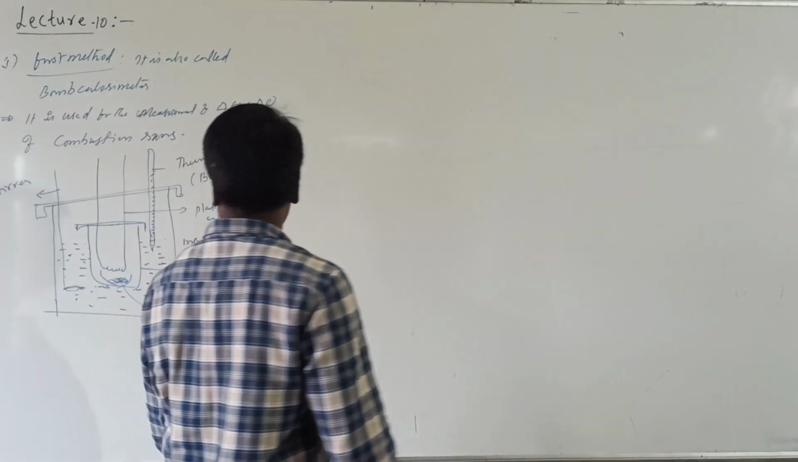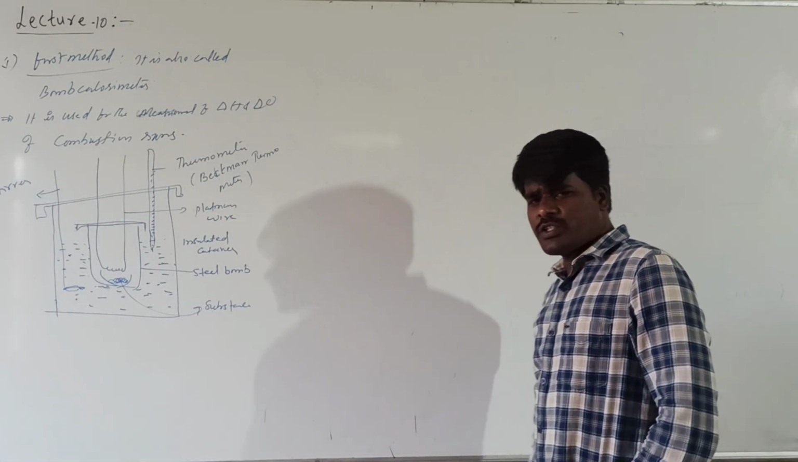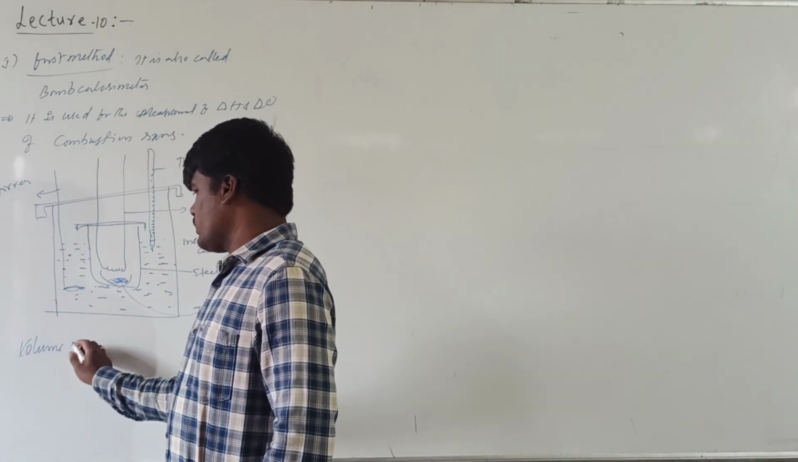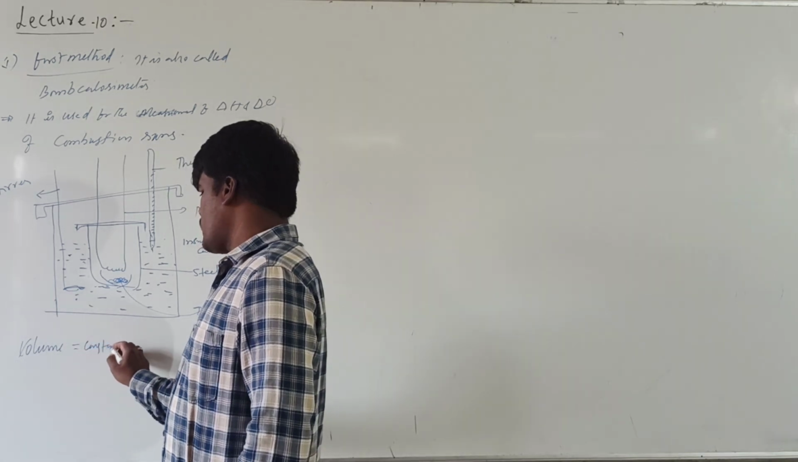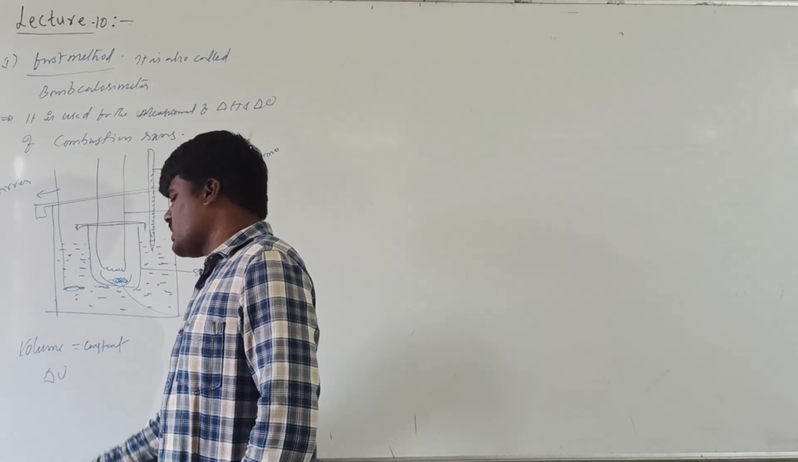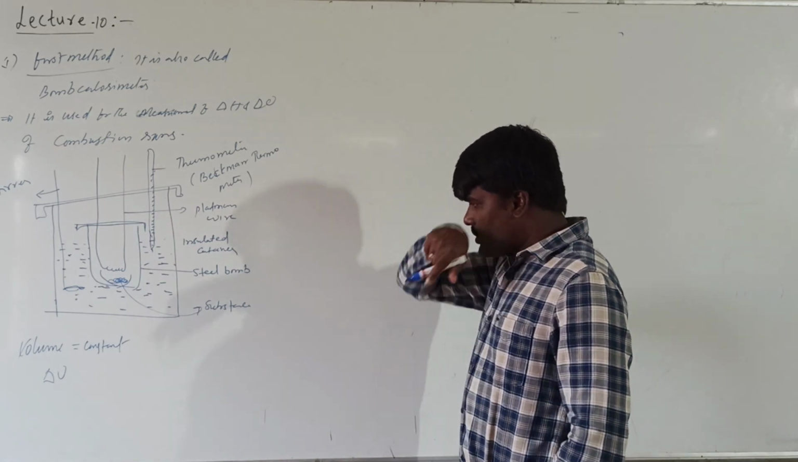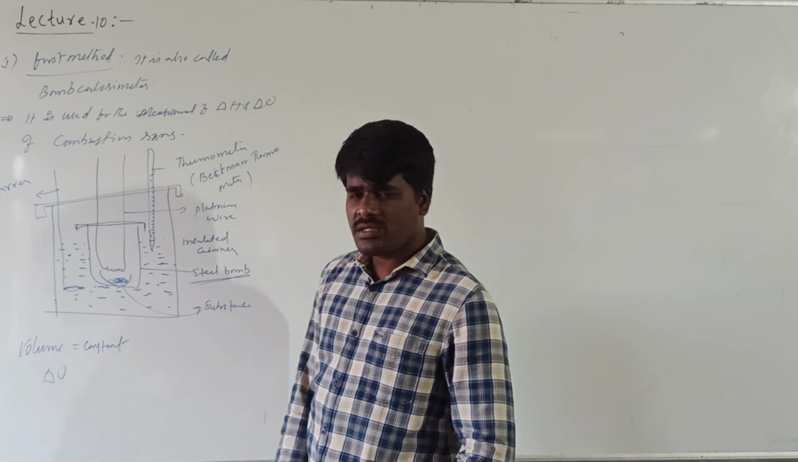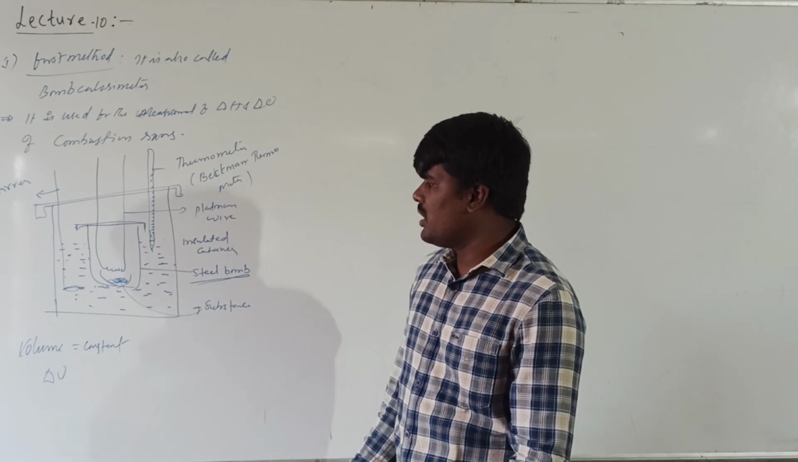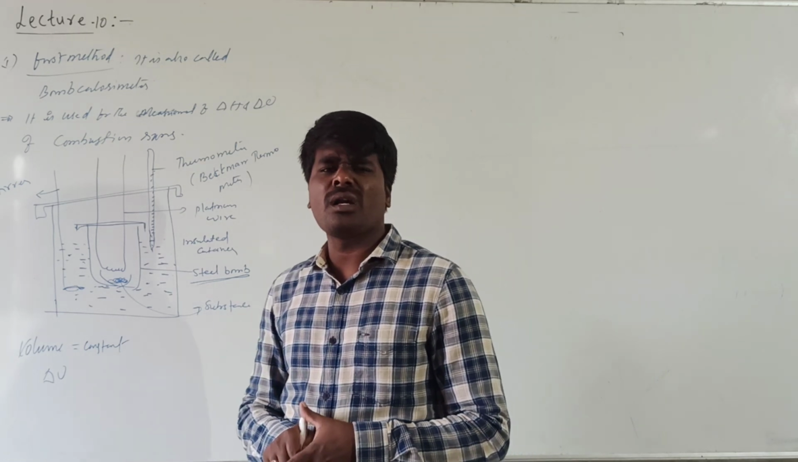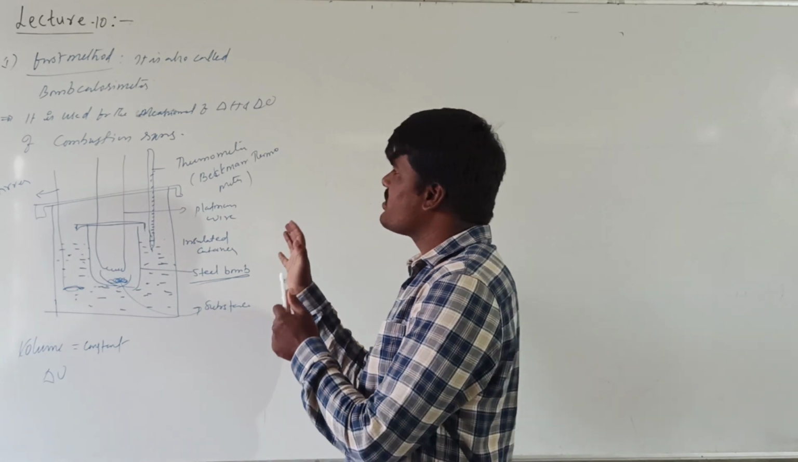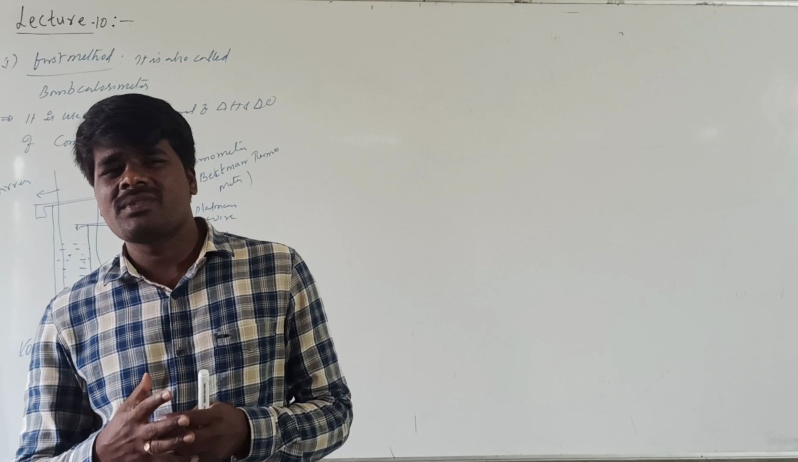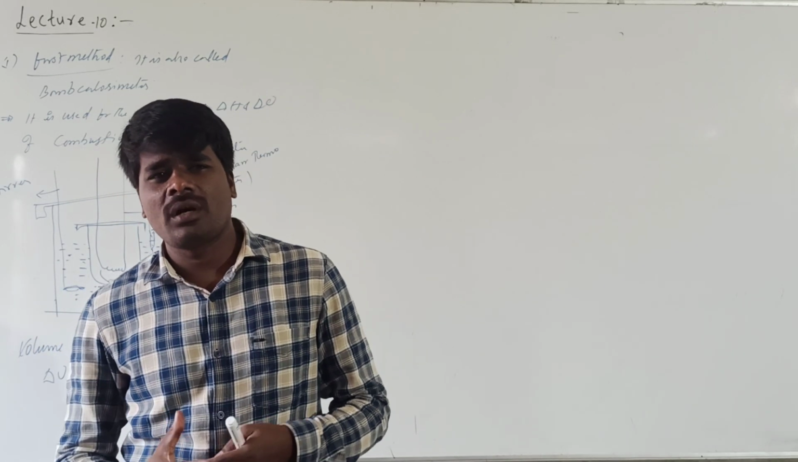This is the experimental setup for the measurement of, okay, in this experiment what is constant? The volume is constant. We are measuring the internal energy change at constant volume. So what are we actually measuring here? We are measuring delta U. In this experiment we are using a steel bomb lined with either gold or platinum or a non-oxidizable substance. Basically this bomb calorimeter is used for combustion reactions. What is meant by a combustion reaction? When you are burning a substance in excess of oxygen, that reaction is called a combustion reaction.